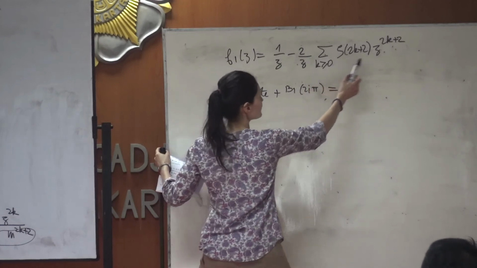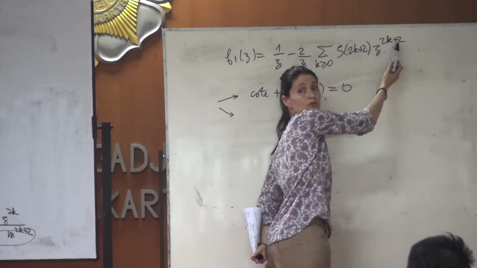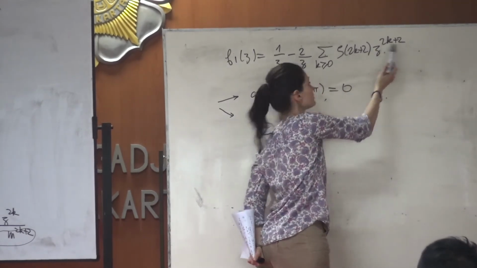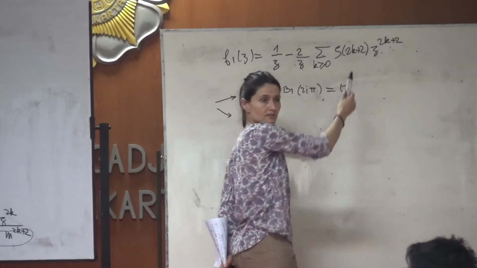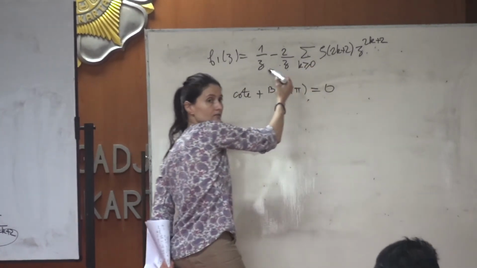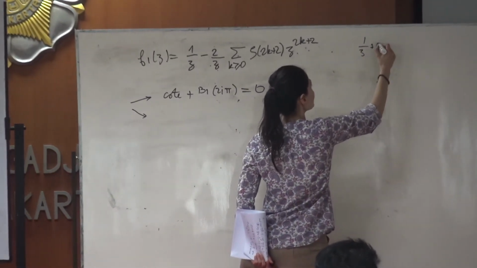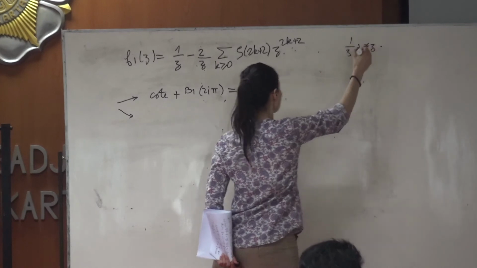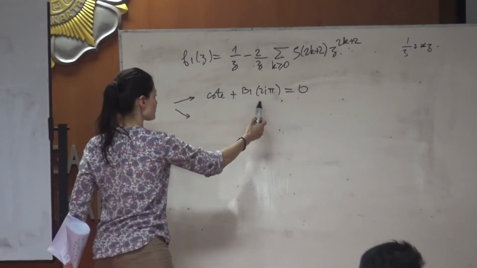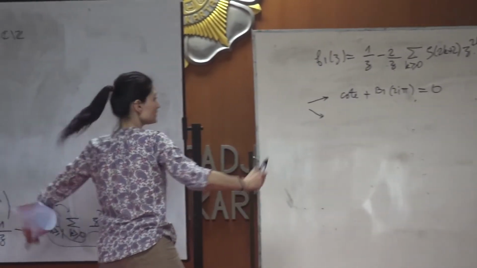This begins with 2k plus 2, divided by z, so this begins with a z. It is something like 1 over z plus something times z. So there is no constant term, and you get this constant equal to 0.